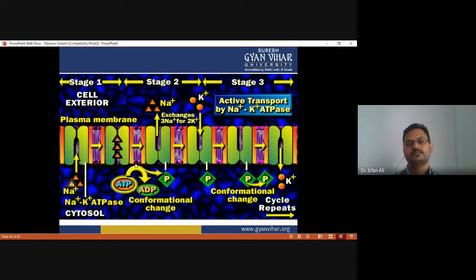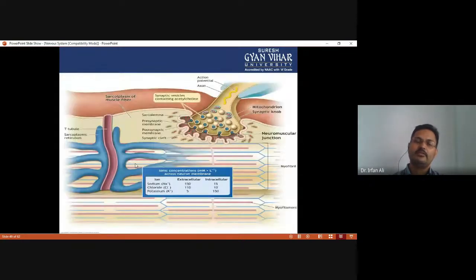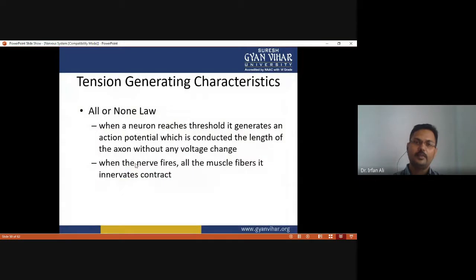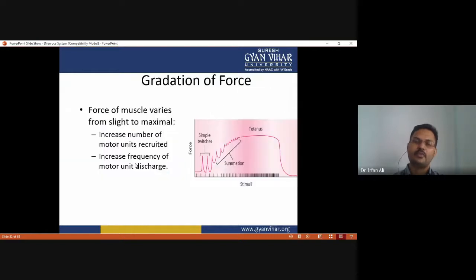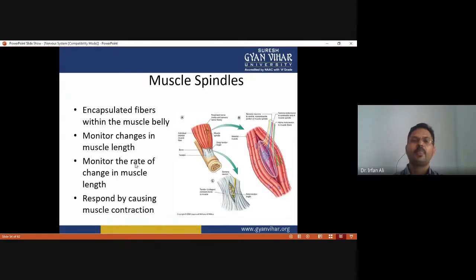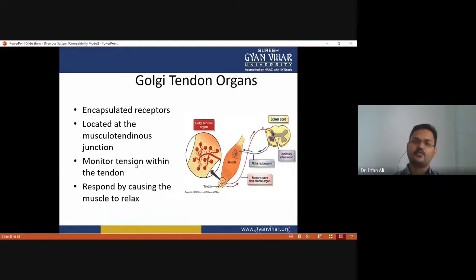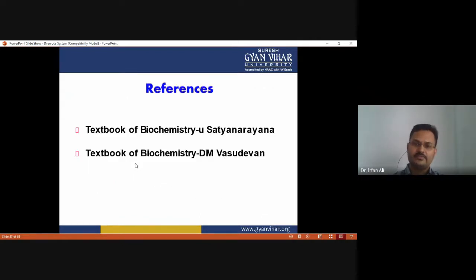And what is the neuromuscular junction, and what is the motor end plate. Then what is the all or none rule? What is summation? What is temporal summation? What is spatial summation? Then we have to discuss gradation of force. Then what are proprioceptors? Muscle spindles, Golgi tendon organs, Pacini corpuscles, and Ruffini endings. You see the reference.